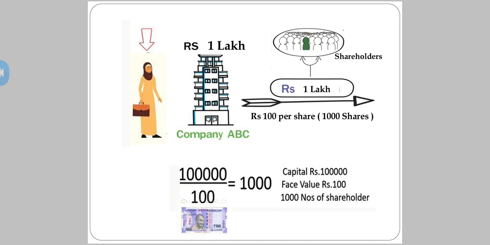Who are the shareholders of the company? Shareholders are the persons who invest in the business of the company. Now see, as we have seen in the example, all of them are contributing an equal amount into the business. So can I say all of them are the owners of the company as they have contributed an equal amount into the business, right? So now shareholders are the owners of the company, we can say that. So who are the shareholders? What is the face value and what are shares?